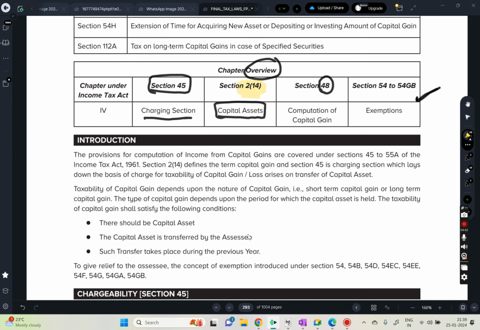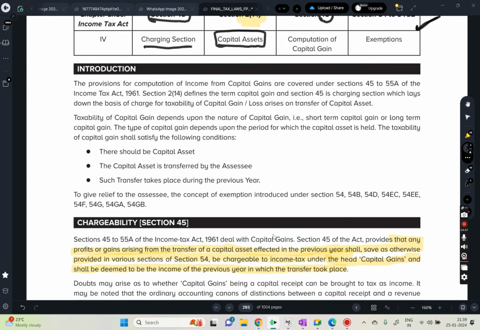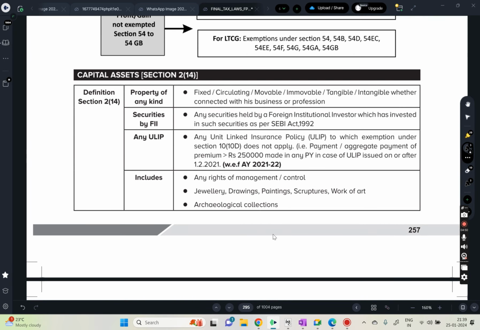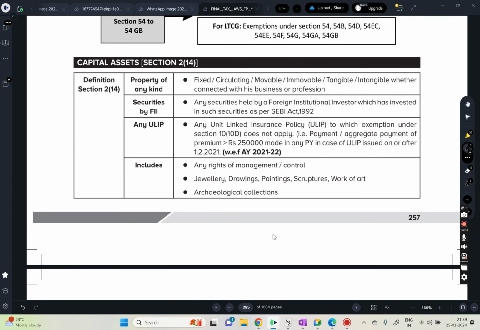Now coming back to our capital asset definition, it is given under section 2, subsection 14. Capital asset means property of any kind, because we don't want to give an exhaustive definition. There are two types of definition, right?